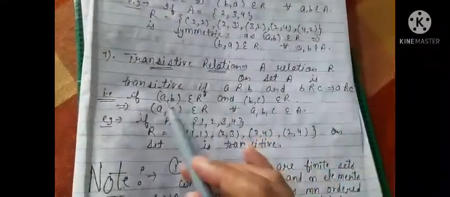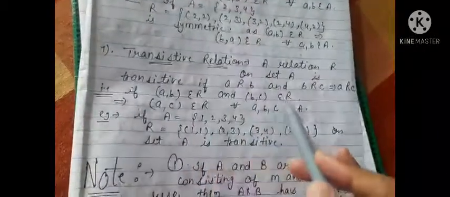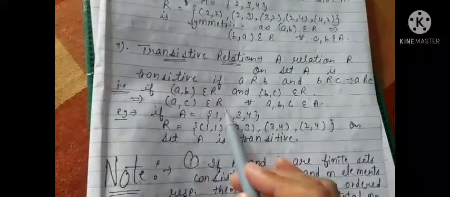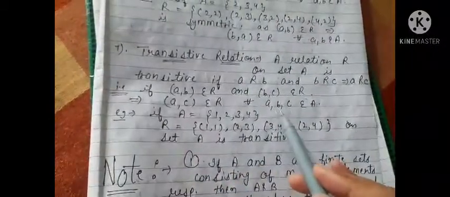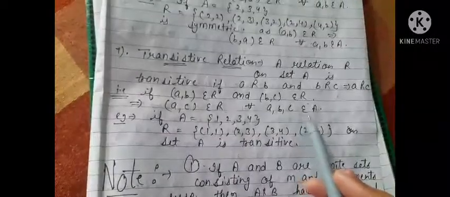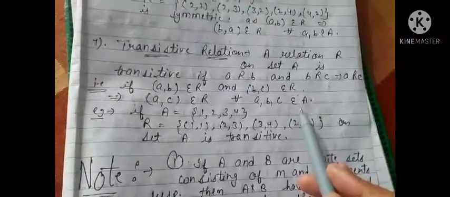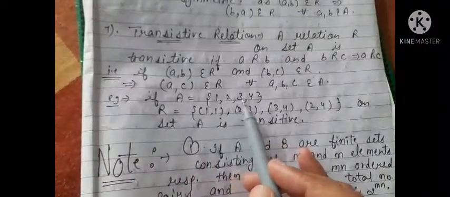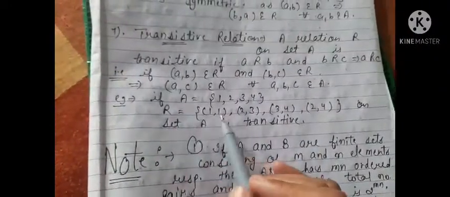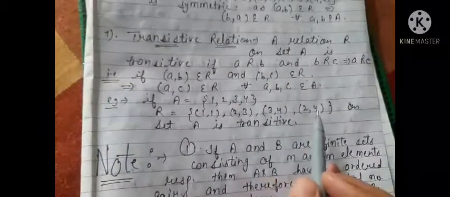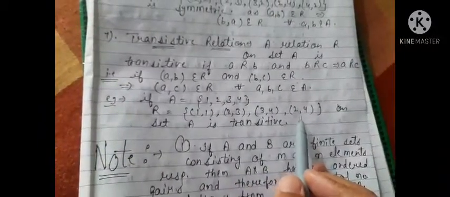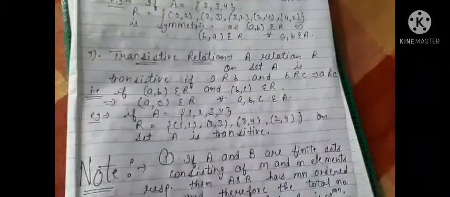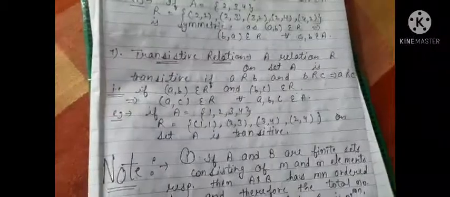That is, if (a, b) belongs to R and (b, c) belongs to R, this implies (a, c) also belongs to R, for all a, b, c belongs to A, means all are elements of A. For example, if A is equal to {1, 2, 3, 4}, then R is equal to {(1,1), (2,3), (3,4), (2,4)}. R on set A is transitive. Right?